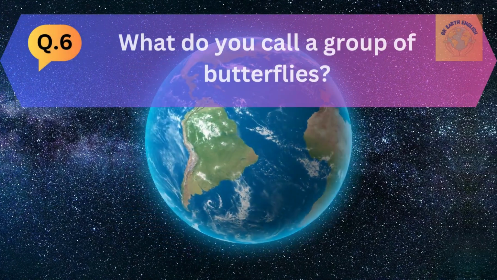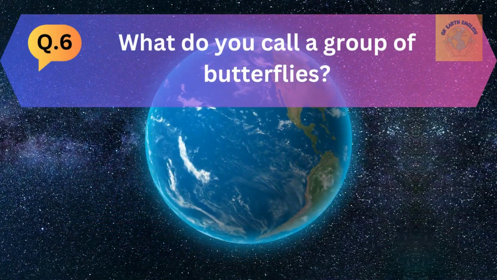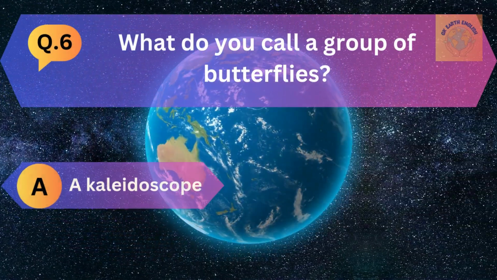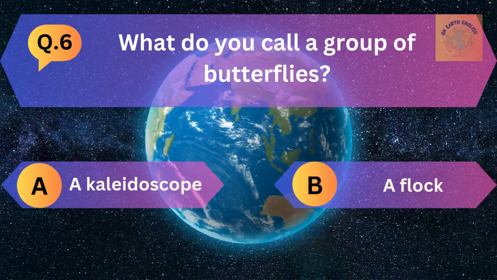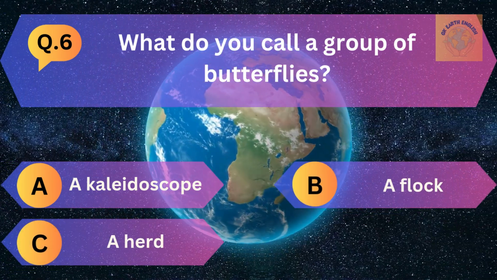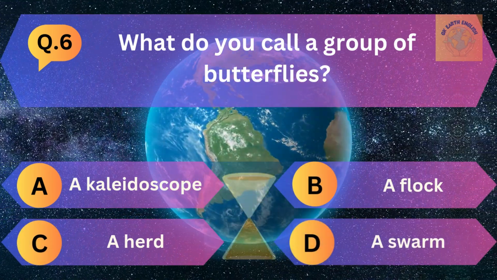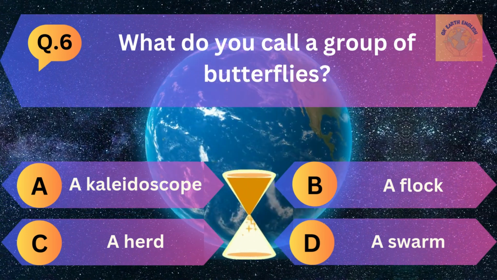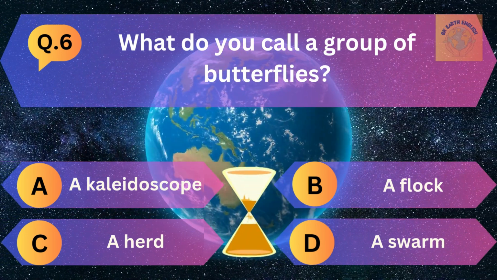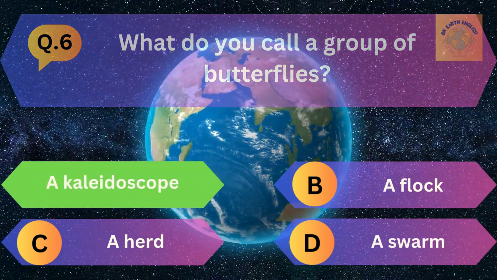Question number 6. What do you call a group of butterflies? Option A kaleidoscope, B a phlox, C a herd and D a swarm. The correct answer is kaleidoscope.